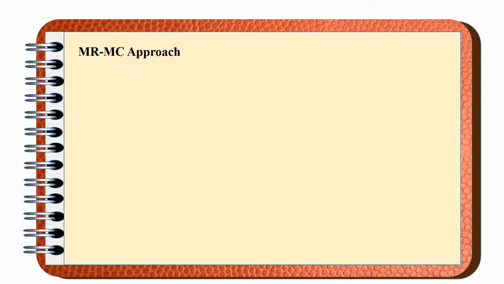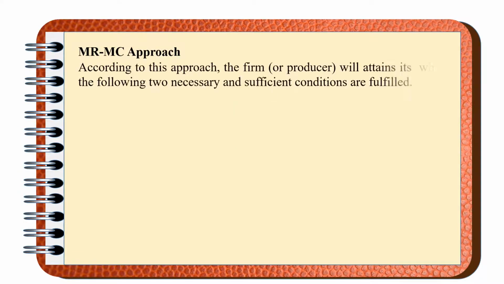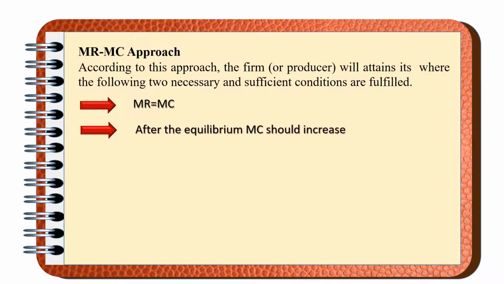Now let us see the MC and MR approach. According to this approach, the firm will attain equilibrium where the following two necessary conditions are satisfied. Condition number 1, MC is equal to MR. Condition number 2, after the equilibrium, MC should increase.